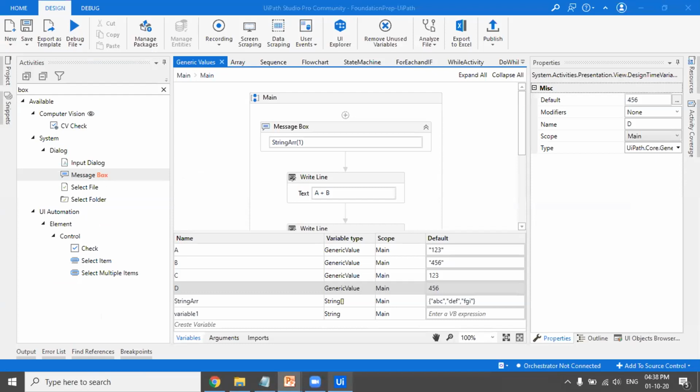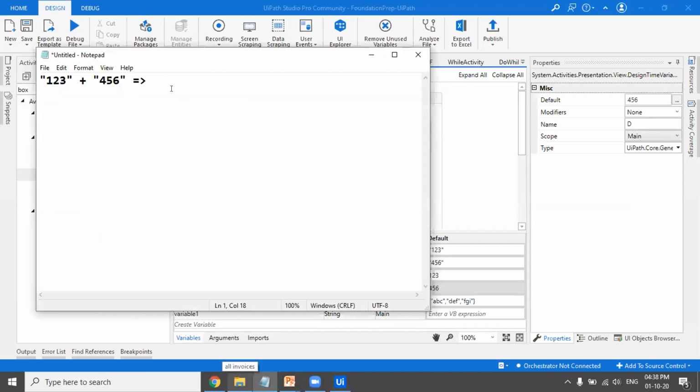I'm actually not able to open the chat window. Yeah, okay, 123456. Yes, so we'll get 123456 because it will act as string concatenation. Usually if we add 2 plus 2, we get 4, because we are adding integers. That is simple maths. But when we are adding strings, we get the answer 123456.